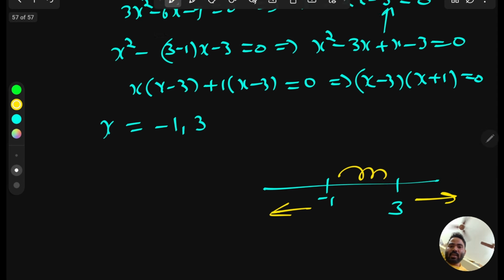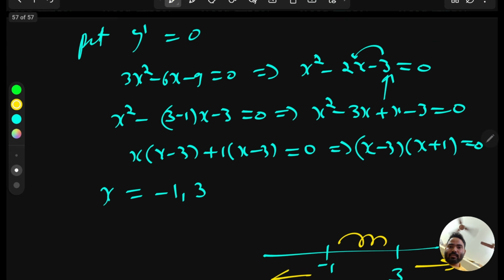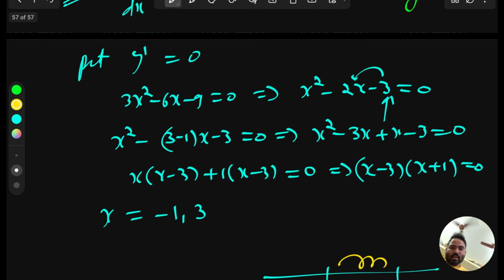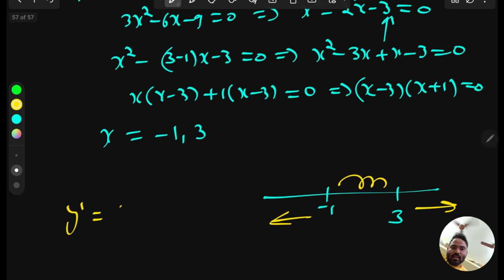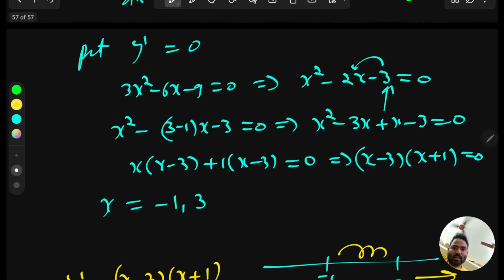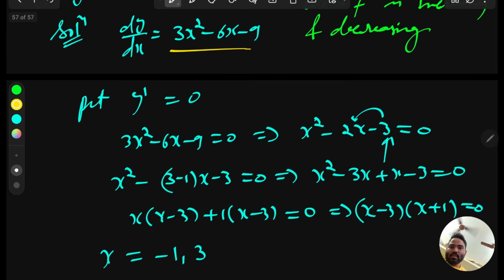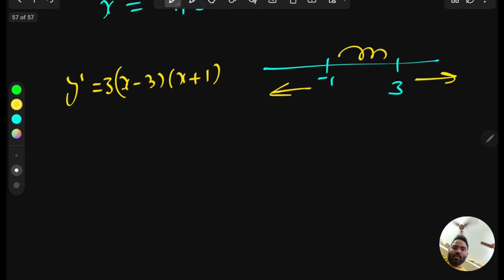So our y dash is what? Y dash is 3(x minus 3)(x plus 1). This is our y dash, and if you want, you can take this 3 common. From here you can see this is our y dash. Now let's check the sign.